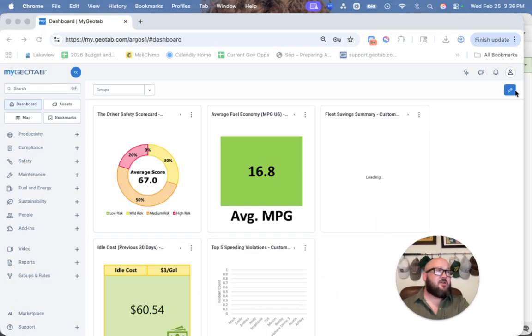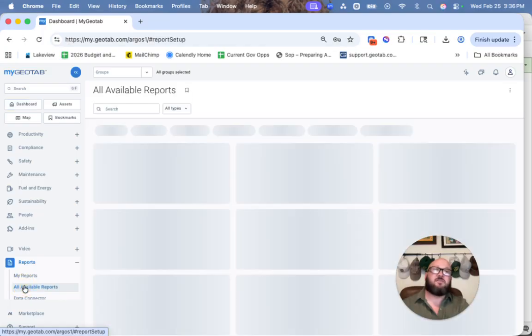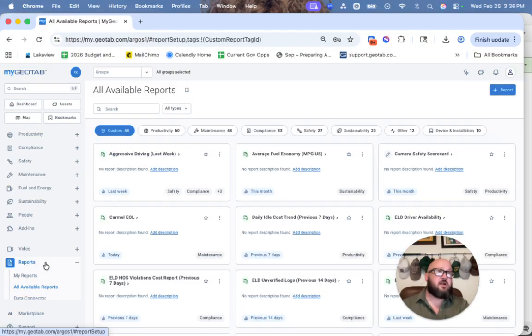But let's say that you want to go in and find a specific report itself. Now, in here, I mentioned you can toggle these on and off. But on the left-hand menu, you've also got reports here. Generally speaking, I would go to all available reports. That way, if one of your team members has created one, you can see it. Now, up here at the top, you're going to have some quick toggle pieces, right? So similar to some of the other pages we've seen, I can view custom reports, and these are ones that I would have built out or my organization would have built out. And then anything else are pre-built reports that Geotab has.